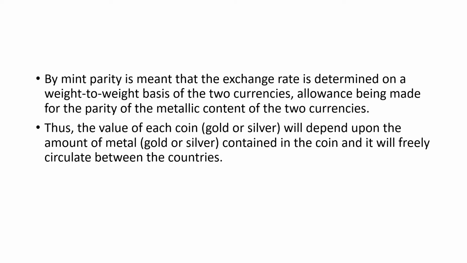As per this theory, the exchange rate can be determined on a weight-to-weight basis of the currencies of the two economies. Allowance is made for the parity of the metallic content of the two currencies. As a result, the value of each coin, whether in terms of gold or silver, depends upon the amount of metal contained in the coin, and this will freely circulate between the two countries.